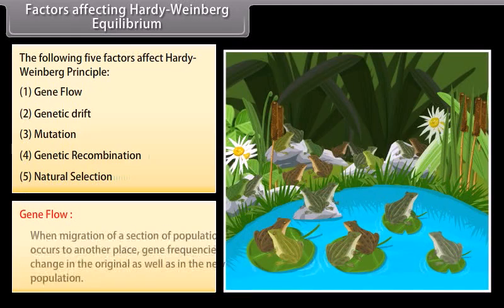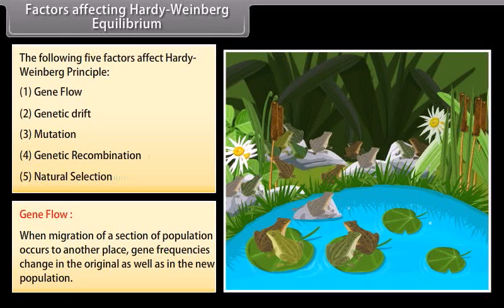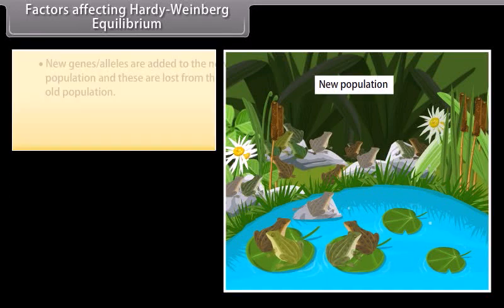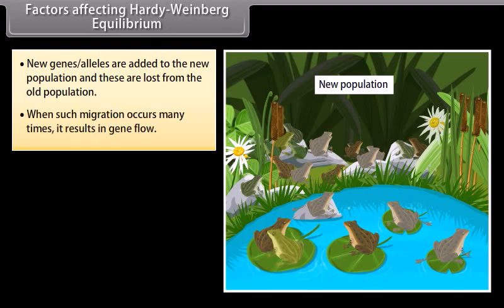Gene flow: when migration of a section of a population occurs to another place, gene frequencies change in the original as well as in the new population. New genes, alleles, are added to the new population and these are lost from the old population. When such migration occurs many times, it results in gene flow.